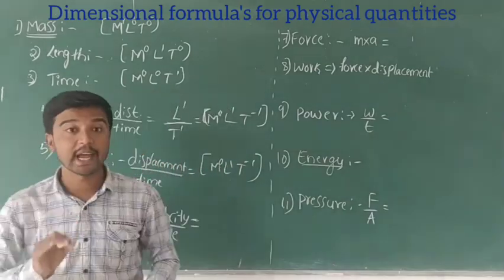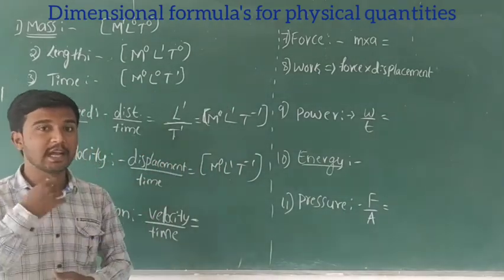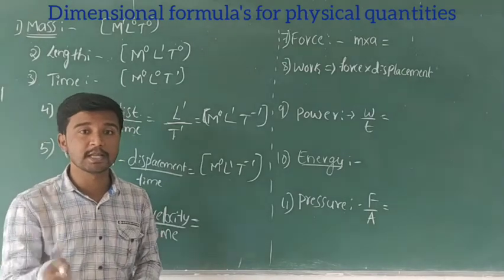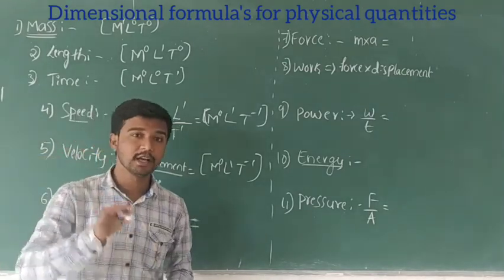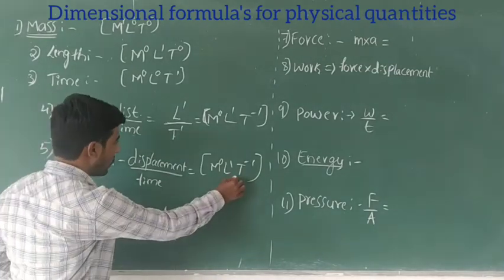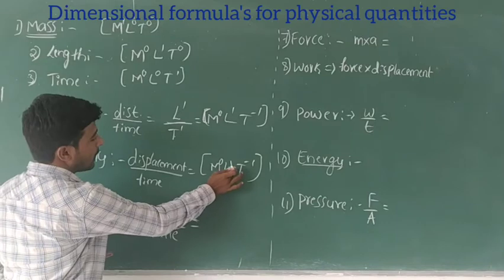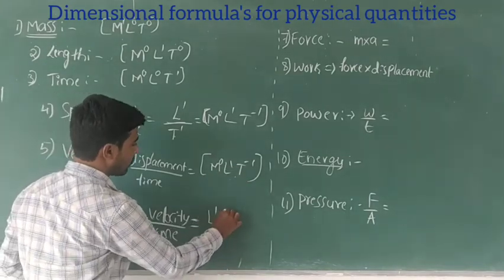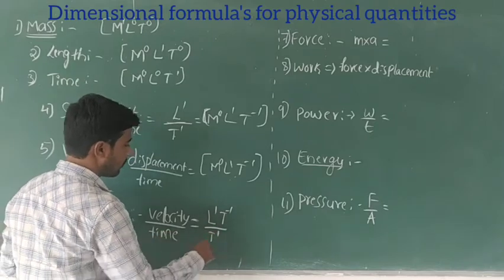Okay, next acceleration. Acceleration is nothing but the rate of change of velocity with time, a vector. We already know this. So velocity per time. Velocity we already have: L to the power 1, T to the power minus 1, divided by time, T to the power 1.